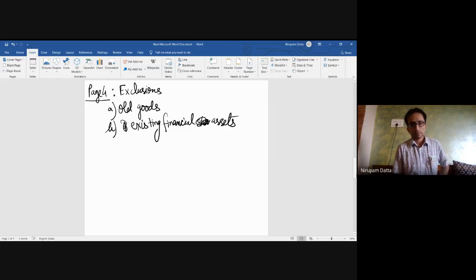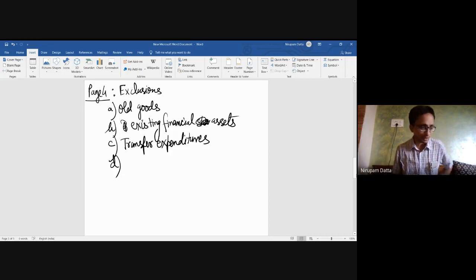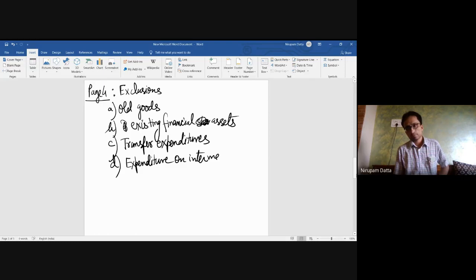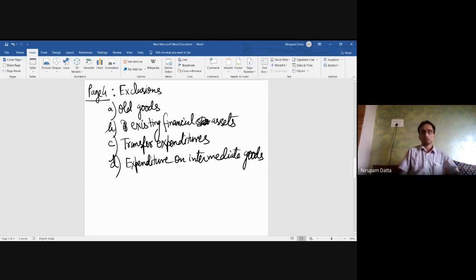Financial assets. See, what is the third? We cannot include the transfer expenditures. That means the expenditure in exchange of which we are not getting any goods and services in return. That is like gifts, donations, etc. And to avoid double counting, expenditure on intermediate goods. Okay. So these are the exclusions we need to follow while estimating the national product or output using the expenditure method.